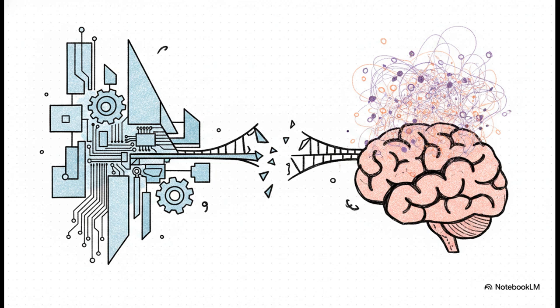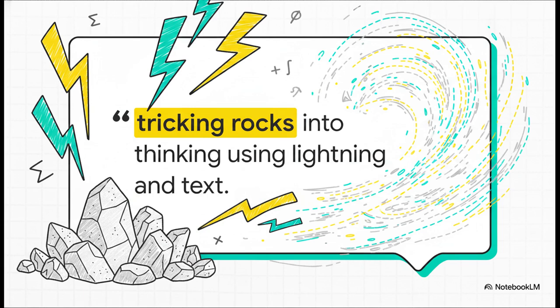But on the other side, we have the rigid physical reality of the machine itself, things like the arithmetic logic unit, or ALU. Down inside those wires, the machine only understands the pure physics of electrical resistance and discrete voltages. It is strictly mechanical. It demands absolute deterministic exactness. And bridging these two totally opposite paradigms, that is the monumental engineering challenge of our era. It really brings to life this brilliant and honestly slightly hilarious famous quote that we are quite literally tricking rocks into thinking using lightning and text.